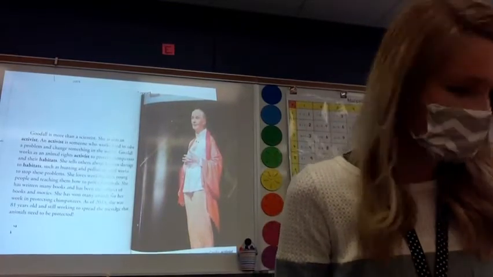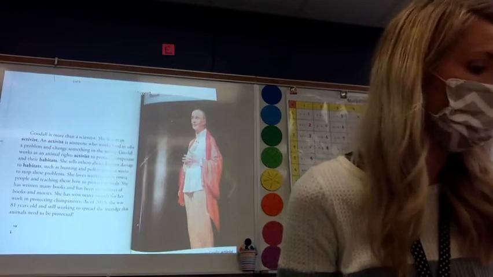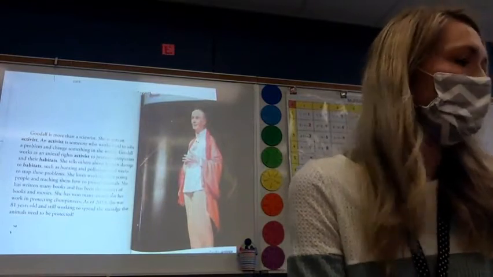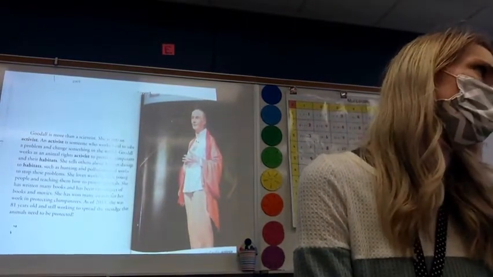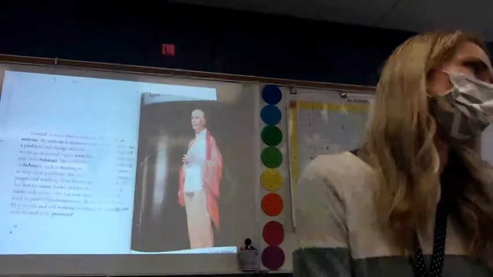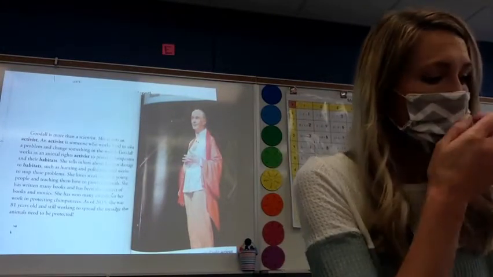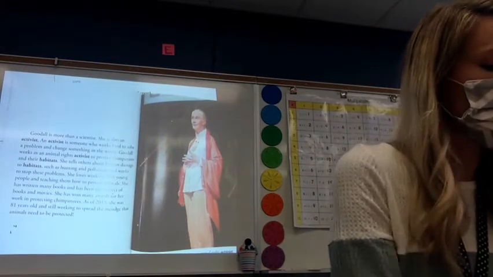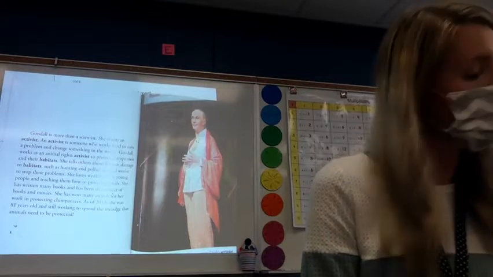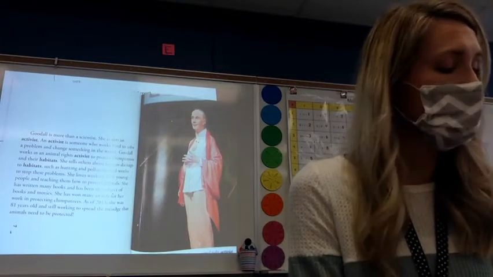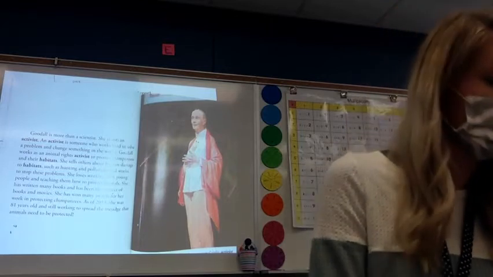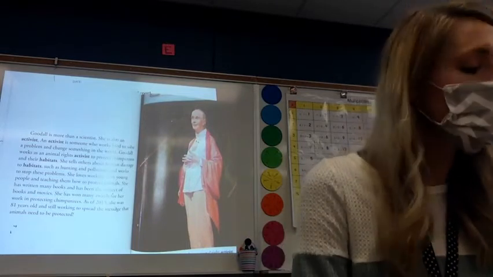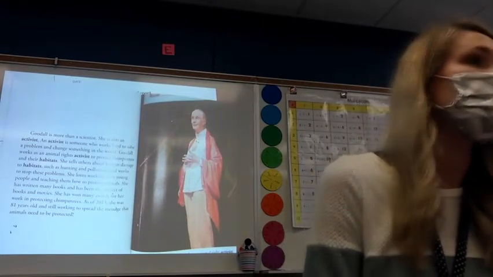Goodall is more than a scientist. She's also an activist. An activist is someone who works hard to solve a problem and change something in the world. Goodall works as an animal rights activist to protect chimpanzees and their habitats. She tells others about human damage to habitats such as hunting, pollution, and works to stop these problems. She loves working with young people and teaching them how to protect animals.